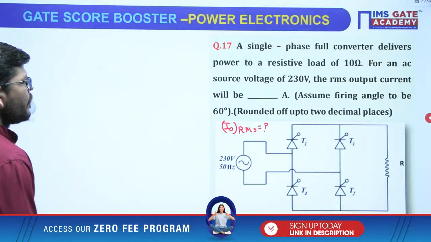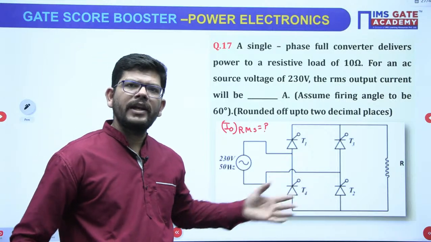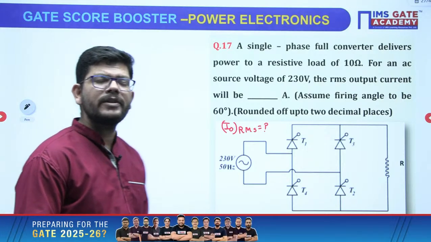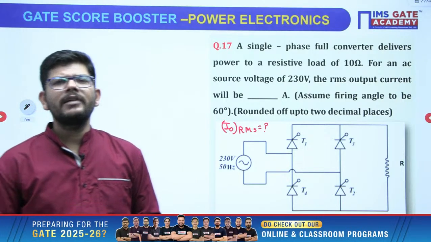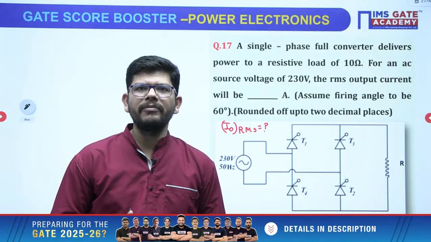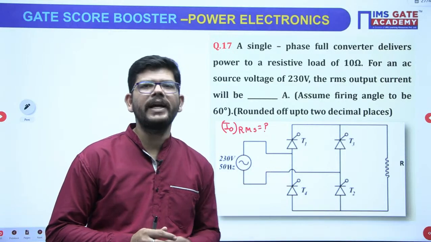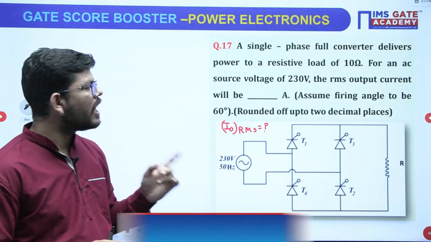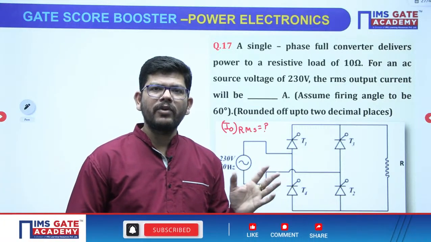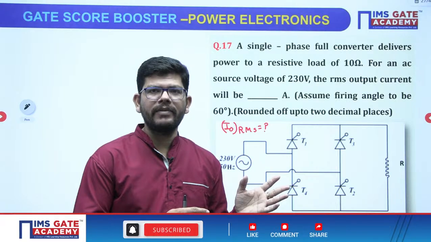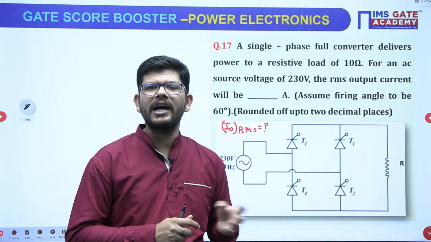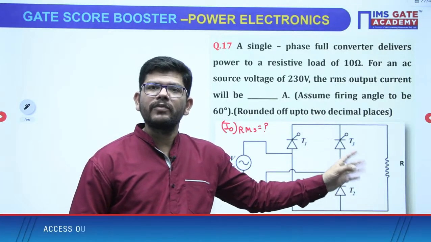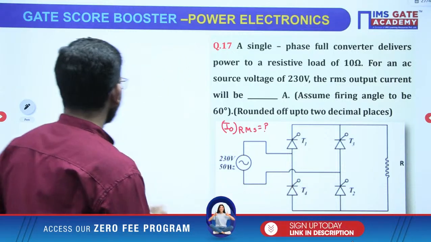right? So it is a full wave converter. So whether you will apply 2 Vm by pi cos alpha for average voltage, and what is the RMS voltage of a full converter? RMS voltage of full converter is Vs only, right? So whether you are going to apply the same formula? No, because that formula we have derived for RL load, right? For RL load, the average output voltage will be 2 Vm by pi cos alpha. RMS voltage will be Vs or Vm by root 2. But here we have only R load. So for that the formula will change. How? Let me just tell you.